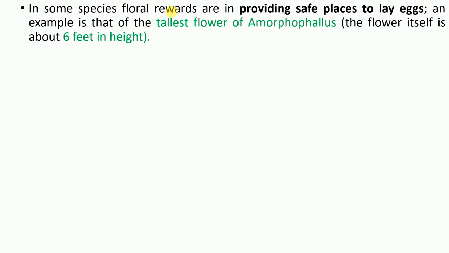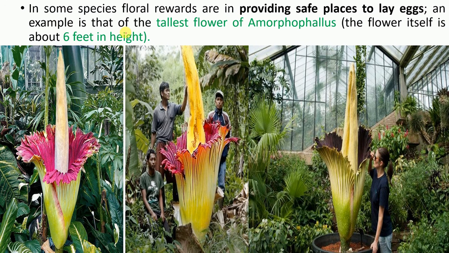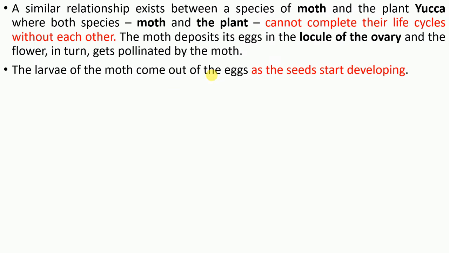Now in some species, the floral reward is providing a safe place to lay eggs. An example is the tallest flower, Amorphophallus. You can see here it is about 6 feet tall, right? The animal will lay eggs inside this flower. So for the animal it is accommodation provided by this flower, and in return the animal will pollinate this flower. You can see this is a very tall flower, right?